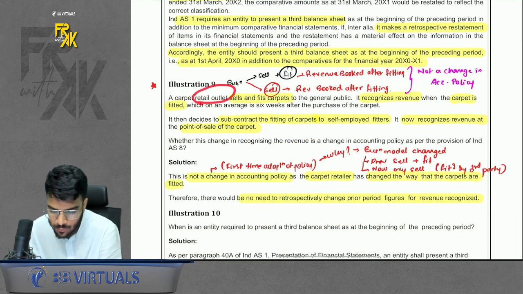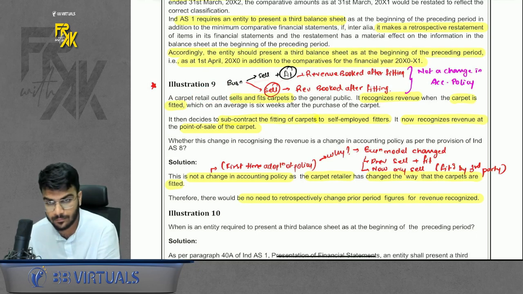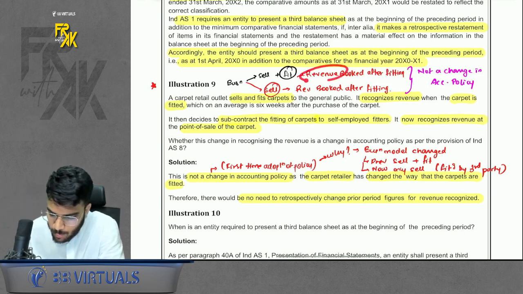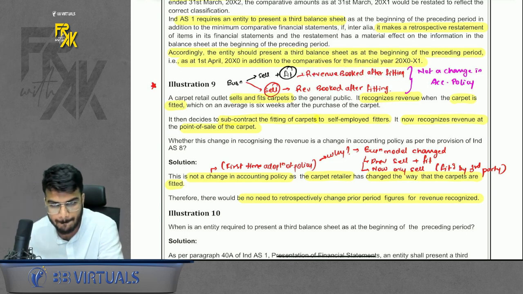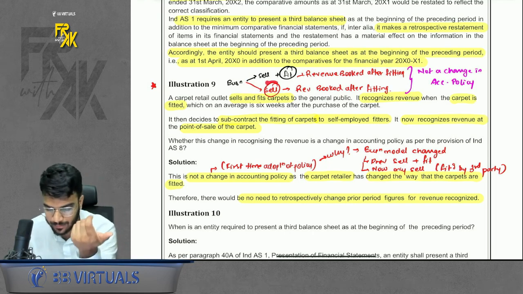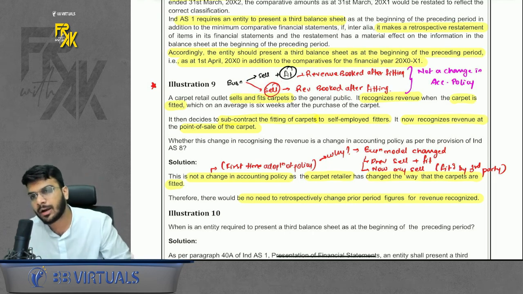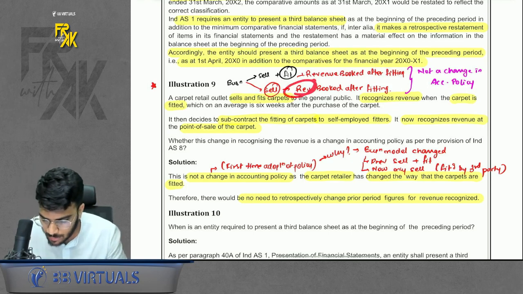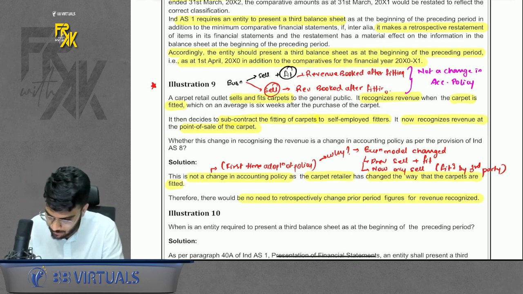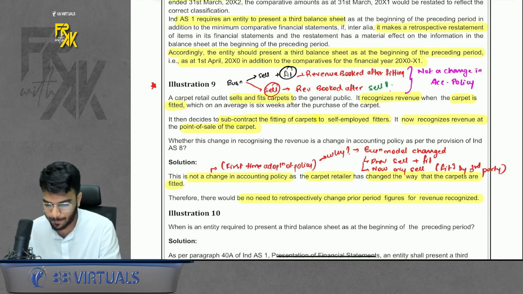There is a company which was selling and fitting carpets, giving the service of selling as well as fitting, and they were booking the revenue after fitting the carpet. Now, the company changed its business model. They shifted only to selling. For fitting, they would provide third party support. So now they are booking the revenue directly after selling, not fitting.